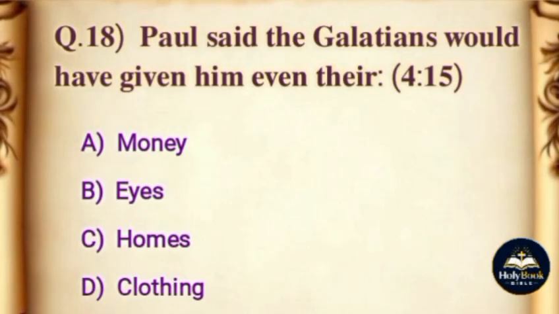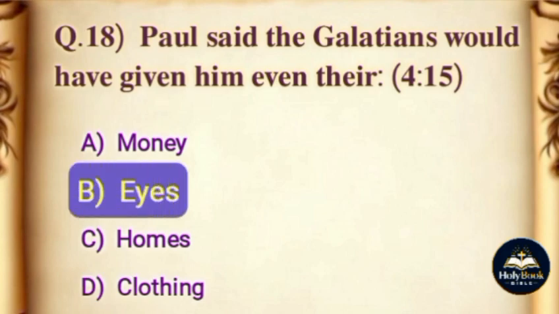Question. Paul said the Galatians would have given him even their. Options: A. Money. B. Eyes. C. Homes. D. Clothing. The correct answer is option B, eyes.